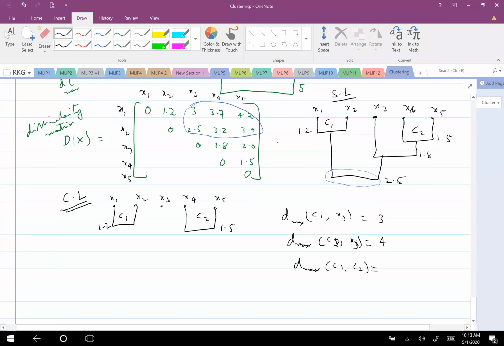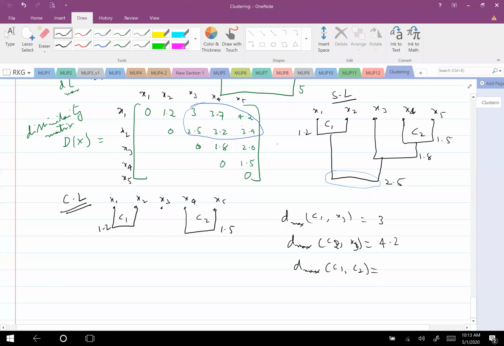It's not 2, it is 4.2, right? C1, C2, D max, how much? 4.2. Oh, this is 4.2 for C1, C2. Then X3 to C2, I have written wrong. X3 to C2, you are correct, it is 2. Good. X3 to C2 is 2 only.